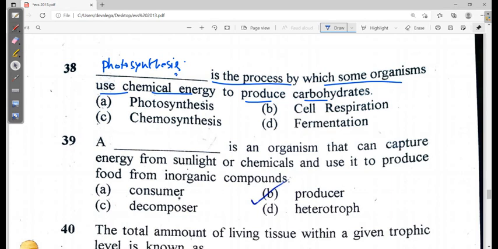Some organisms means plants. Chemical energy means carbon dioxide, water, the energy present in the form of the bonds. Okay, and for this they produce the carbohydrate. The process is photosynthesis. Option A is the correct one.